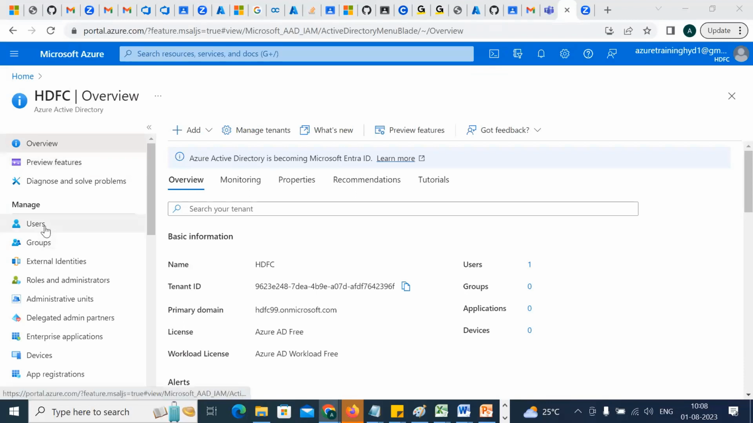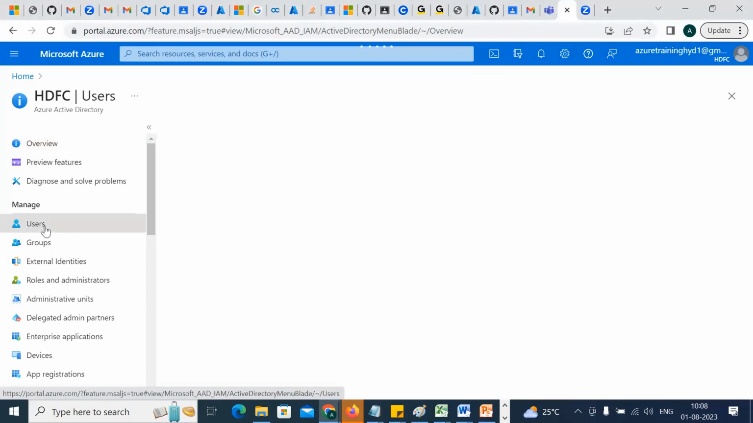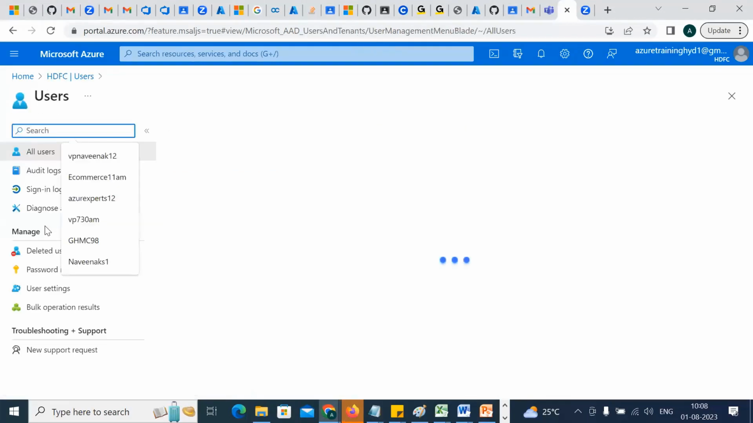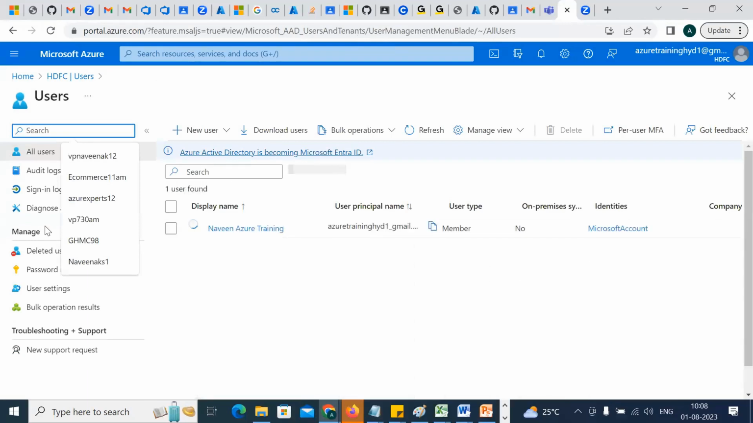Now next is users. Click on the users. Let's see how many users are there. One default user will be there, Azure Training Hyderabad 1. That is a default user. I have only one user. Yesterday I created but deleted it seems.